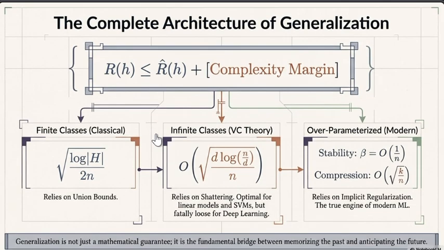Then the master inequality is always the same. True risk is less than or equal to empirical risk plus a complexity margin. For finite classes, the margin is the square root of log of H over n. For infinite classes, it becomes a function of VC dimension. For modern overparameterized models, it is controlled by stability or compressibility. And generalization is the bridge that lets a machine that has only seen the past make reliable statements about the future.